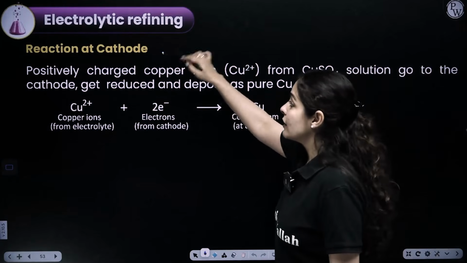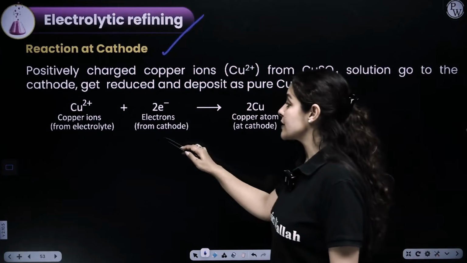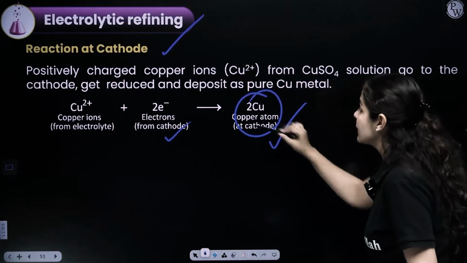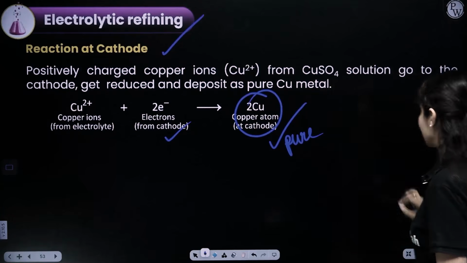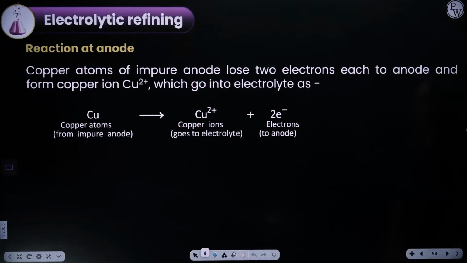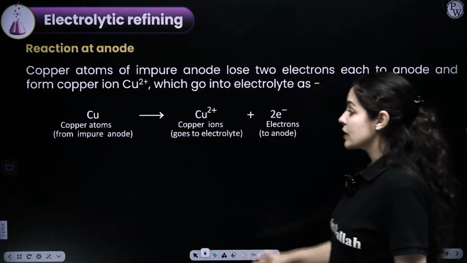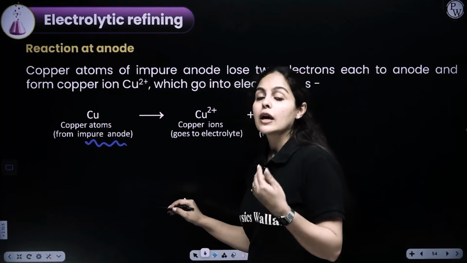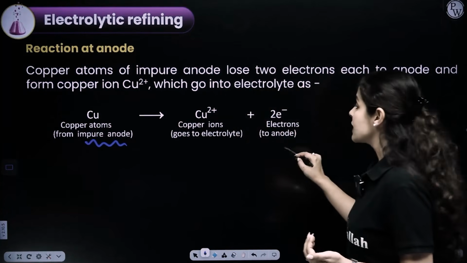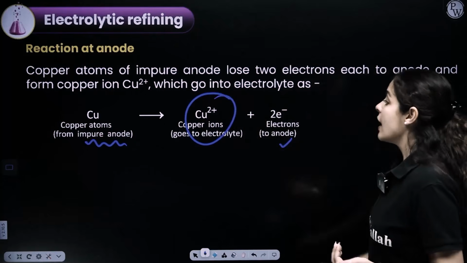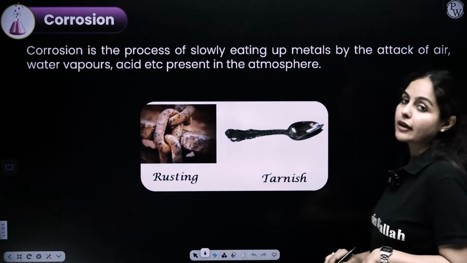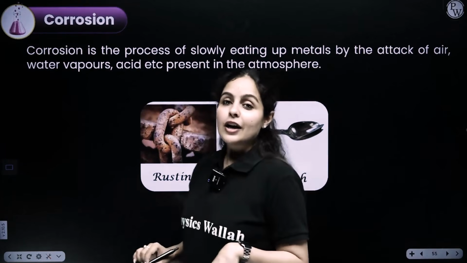So at the cathode, it's reduction which takes place. Copper ions gain electrons and form copper metal, and that's actually your pure copper metal which we need to get. At the anode, the impure copper anode itself is participating in a reaction, undergoing oxidation, loses electrons and forms copper 2+ ions, which are going into the electrolyte that is eventually used by the cathode.